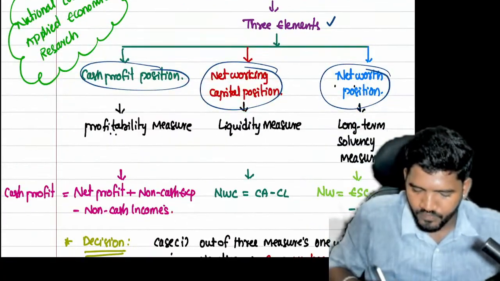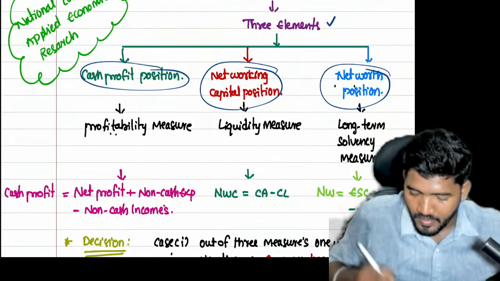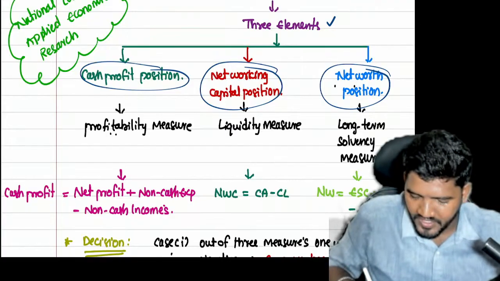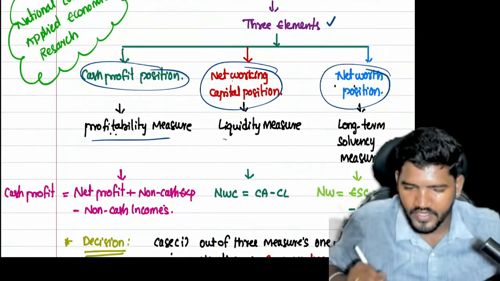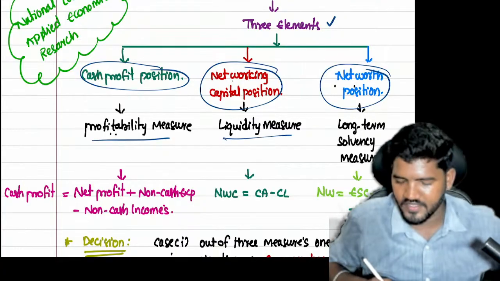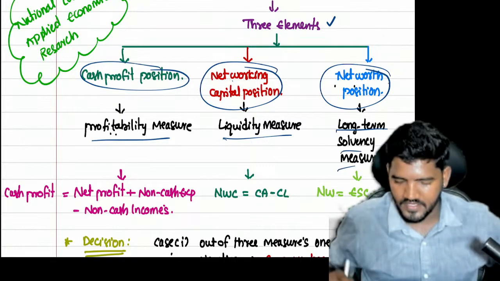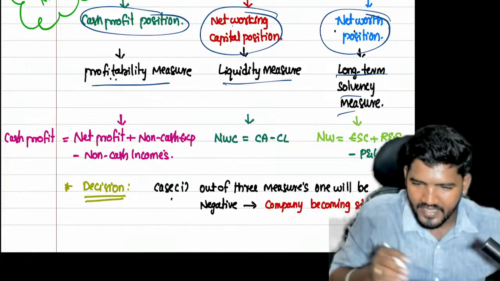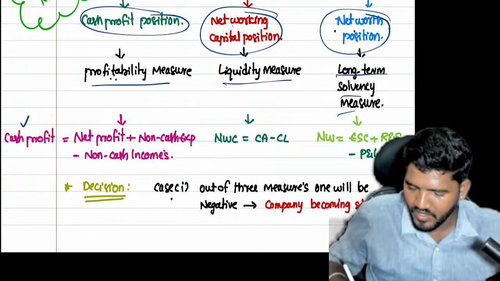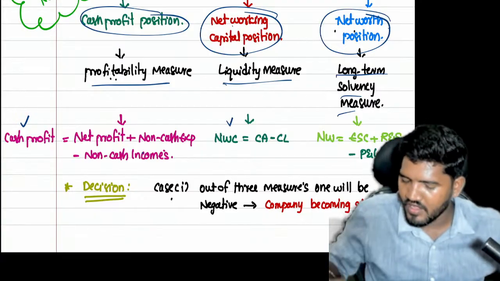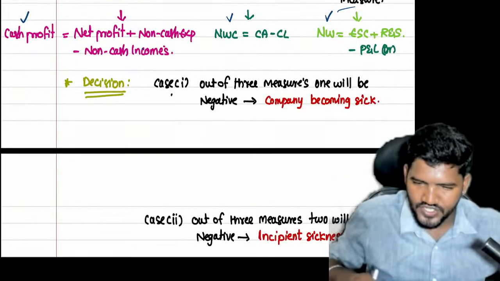We use cash profit position calculation as the profitability measure. We use net working capital calculation as the liquidity measure. We use net worth position as the long-term solvency measure. After writing that point, put a heading Calculation. Write down the cash profit formula, the net working capital formula, and the net worth formula. After writing the formulas, write down the decision properly.